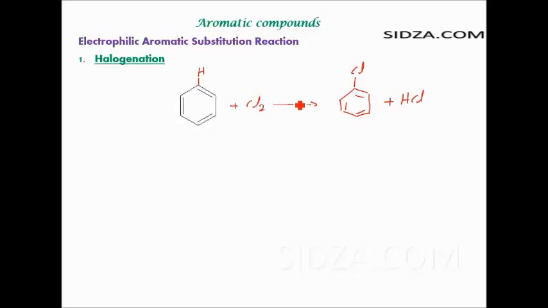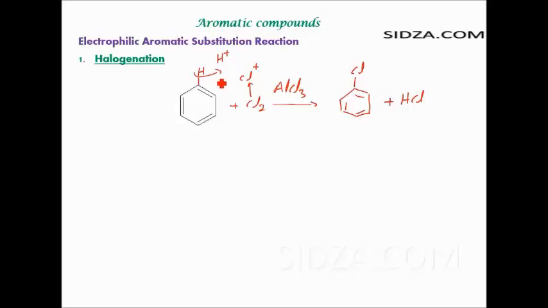But normally we carry out the reaction in the presence of a Lewis acid, a catalyst, right? The important catalyst is the Lewis acid AlCl3. You can use any other Lewis acid as a catalyst here, right? And in this reaction we find that Cl positive is actually first generated from the chlorine molecule, and that Cl positive replaces the hydrogen from the ring and forms chlorobenzene. This is an electrophilic substitution reaction, because hydrogen gets replaced as H plus by the Cl plus. One electrophile replacing another electrophile.